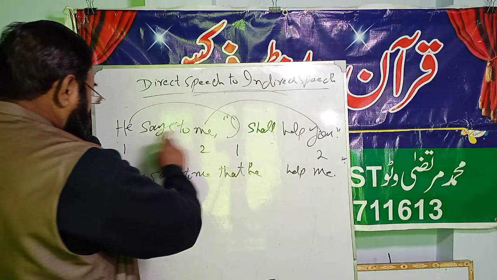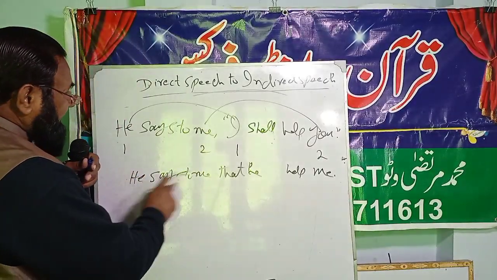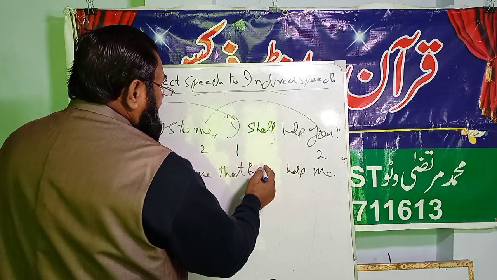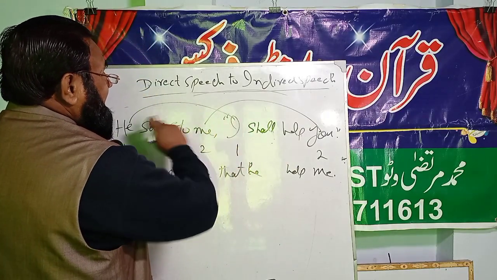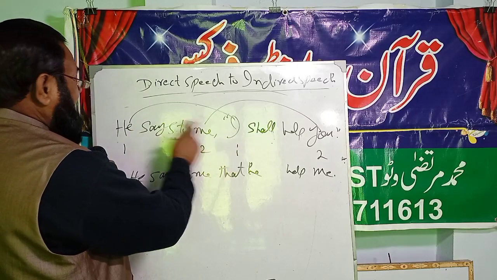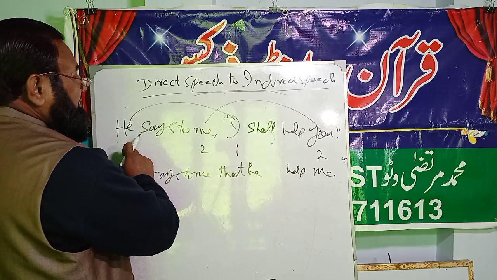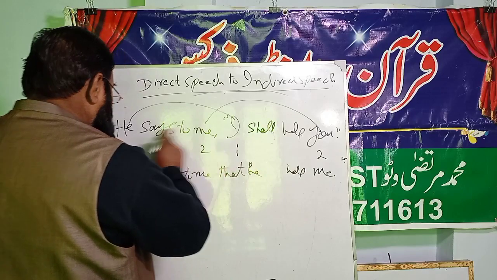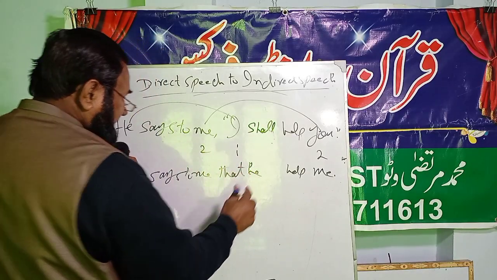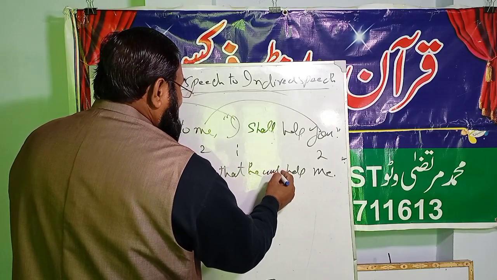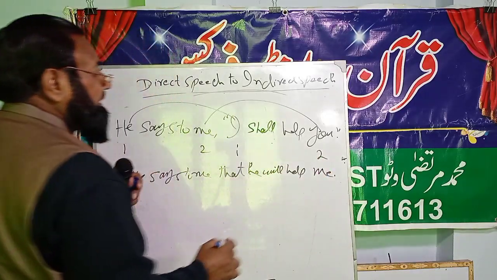For example, he says to me, or he tells me that. Now the first person will be changed according to the subject, or number 1 will be changed according to number 1. So "I" is a subjective case, so "he" will be written after that, and he will help me.